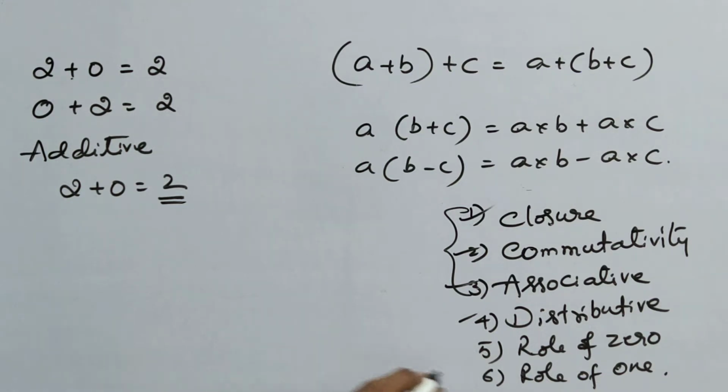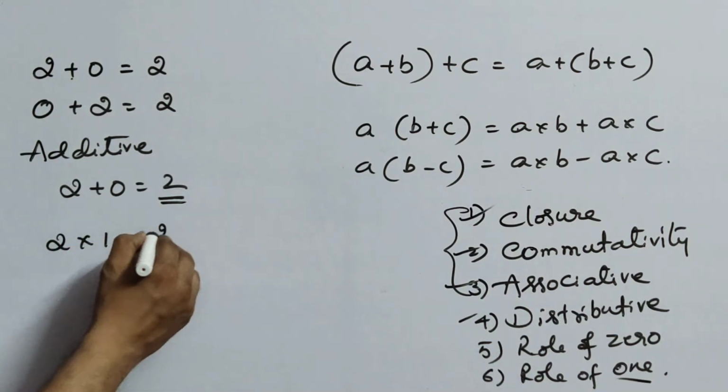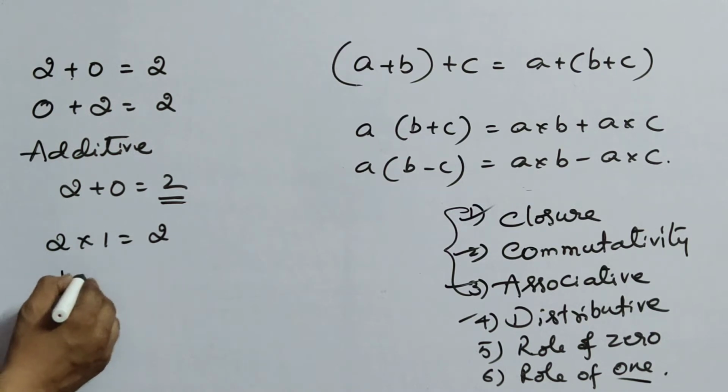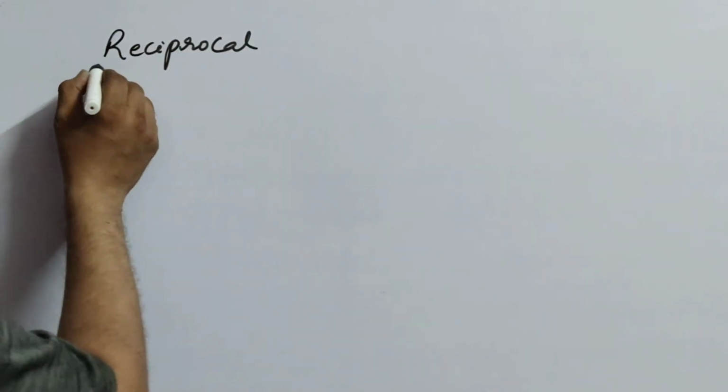Okay. Next, coming to the role of 1. That means if you multiply any number with 1, you are going to get the same answer. Similarly, if you multiply 1 with any number, you are going to get the same answer. So this is called multiplicative identity. So the role of 0 is also called additive identity, and the role of 1 is also called multiplicative identity.